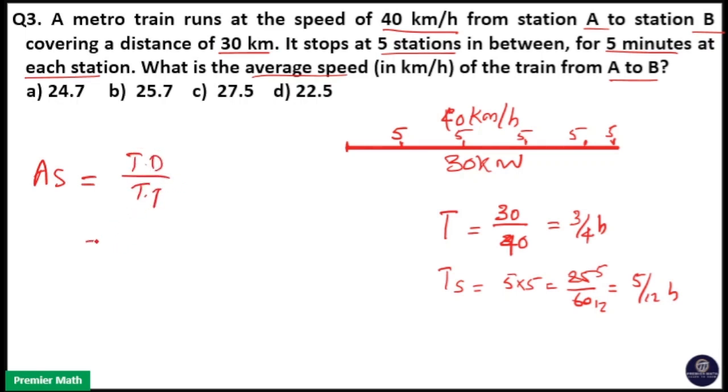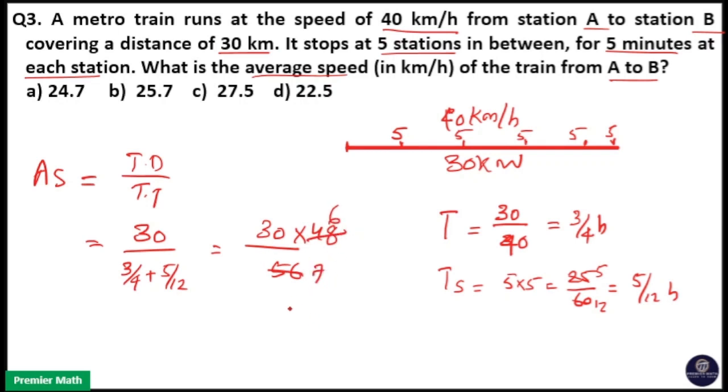That is equal to total distance 30 km and total time is equal to 3 by 4 hour plus 5 by 12. That is equal to 30 divided by, 3 into 12, 36, 5 into 4, 20, that is 56 divided by 48. So 30 into 48 divided by 56. 8 sevens are 56, 8 sixes are 48.